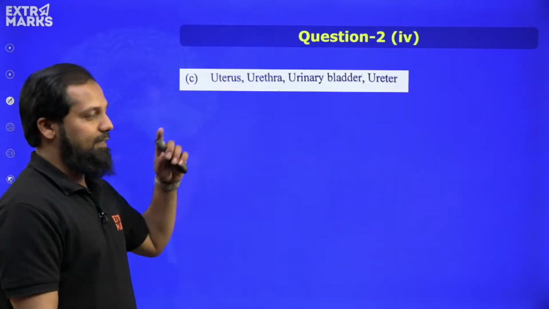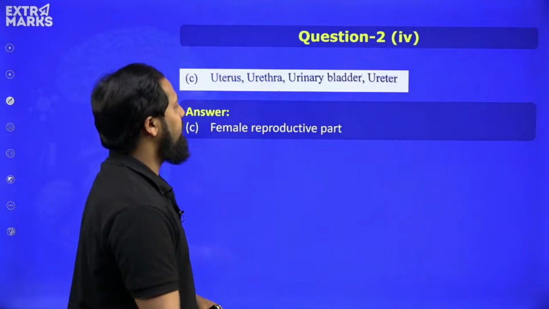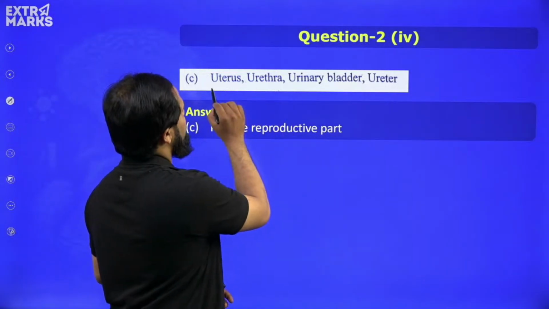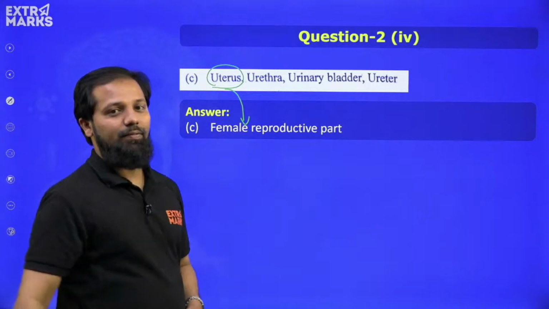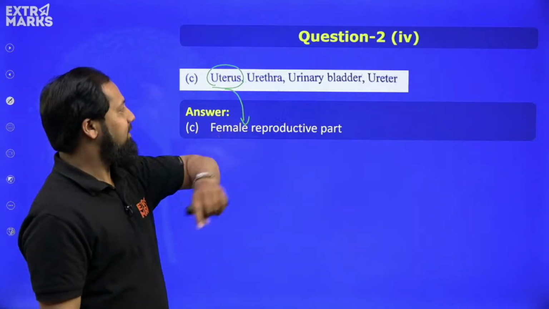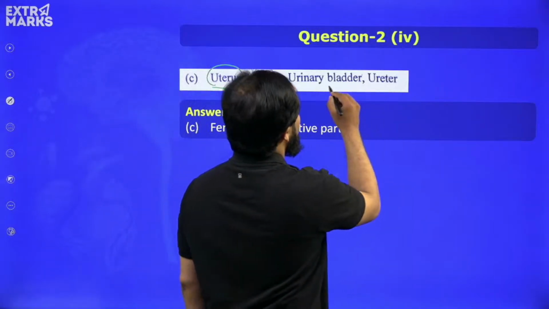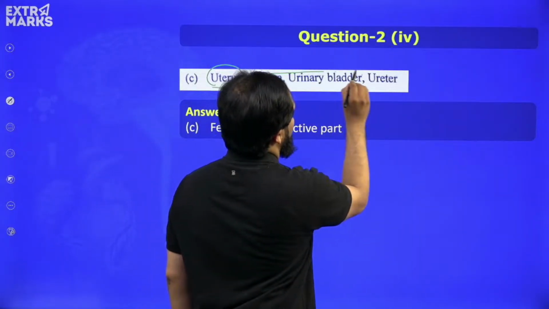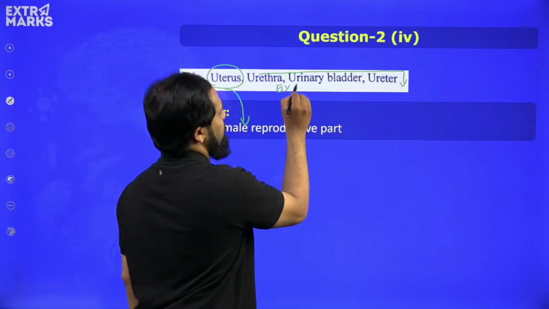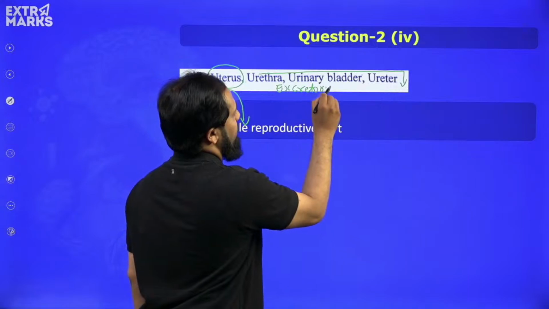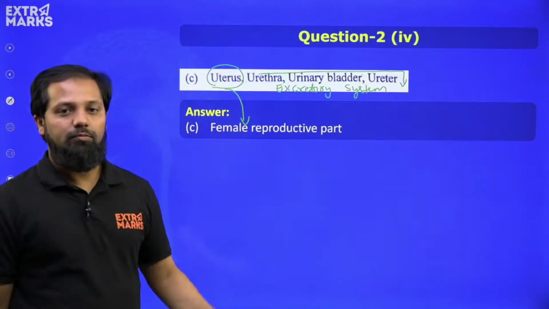We have got sub question C in this. Uterus, urethra, urinary bladder and ureter. The answer is uterus because this is part of the female reproductive system, whereas the other three, urethra, urinary bladder and ureter, are the parts of the excretory system. Hence, this is the correct answer.